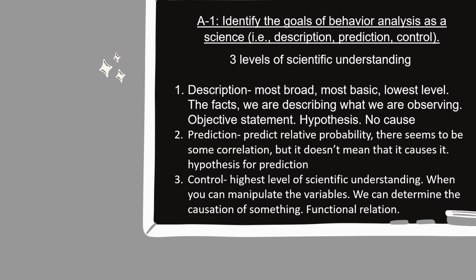Second one is prediction. This is where we're going to make a prediction. We're going to decide what the relative probability is. There seems to be some correlation, but it doesn't mean that it causes it. So this is also another type of hypothesis for prediction. And the last one is control. This is the highest level of scientific understanding. This is when you can manipulate the variables, you can determine the causation of something. This is where we're going to be able to find a functional relation.